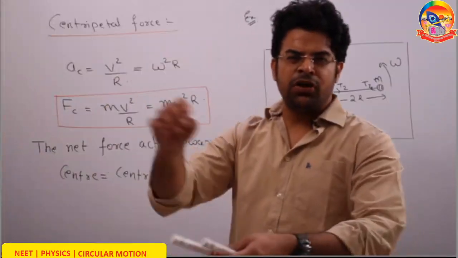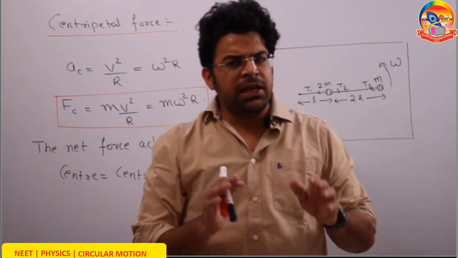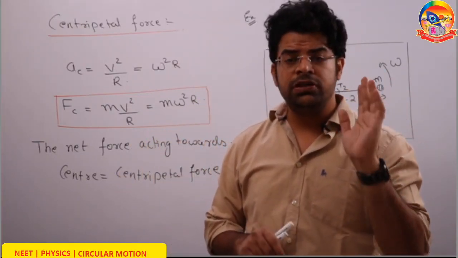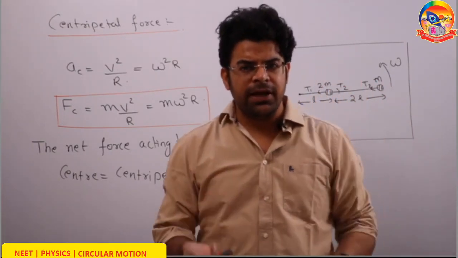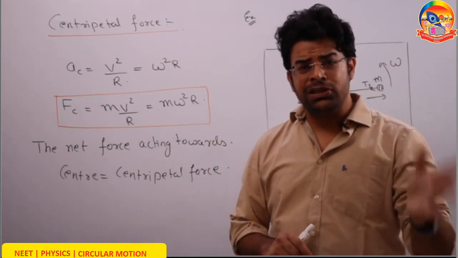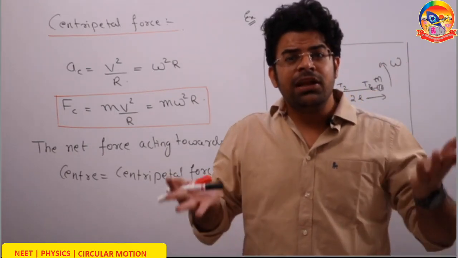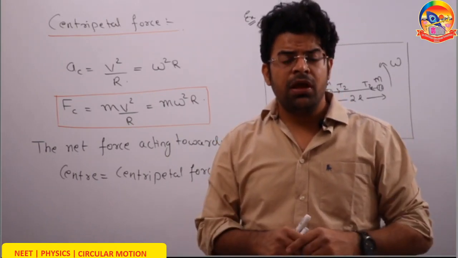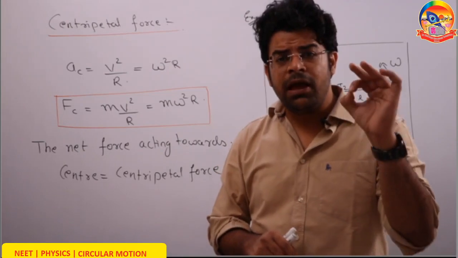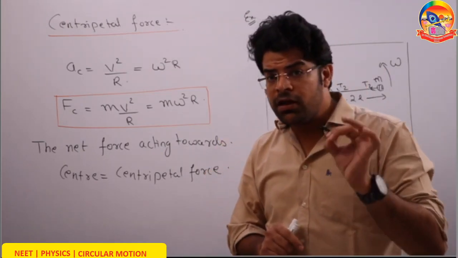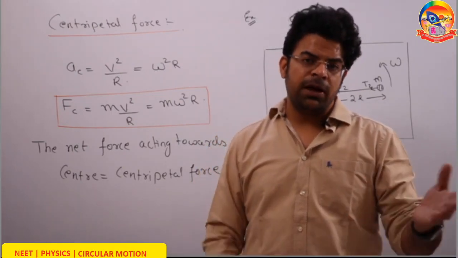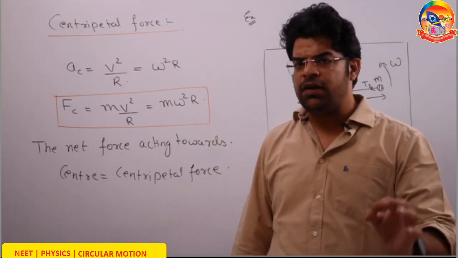So now let's talk about centripetal force. For any object moving in a circular path, since the direction of motion changes, there must be a centripetal acceleration that we have discussed. But to accelerate, you need a force. If you need a net acceleration towards the center equal to v square by r or omega square r, then you need a net force towards the center. Think on this question: if a particle of mass m has a net acceleration a, what is the net force acting on that particle?